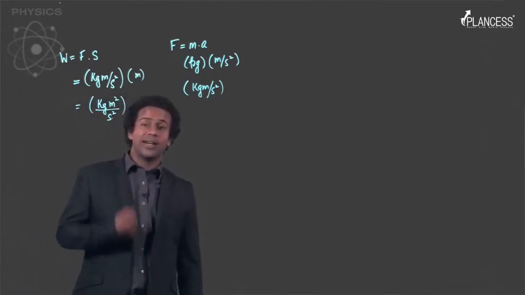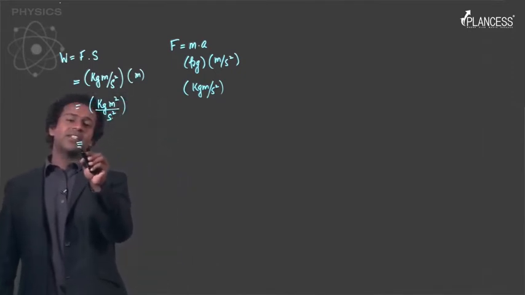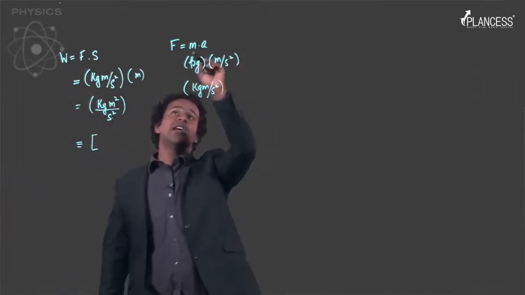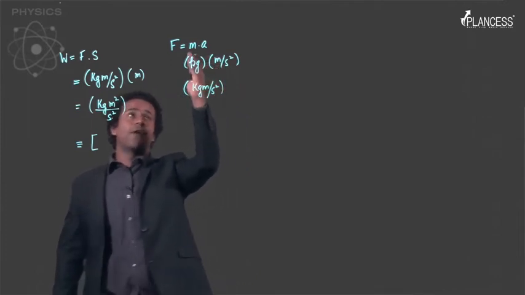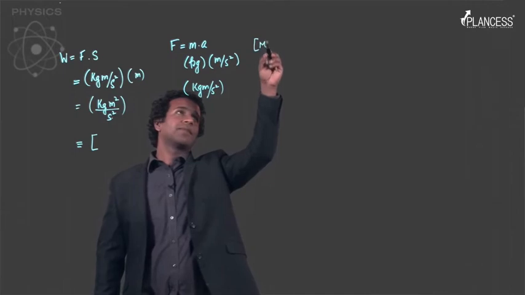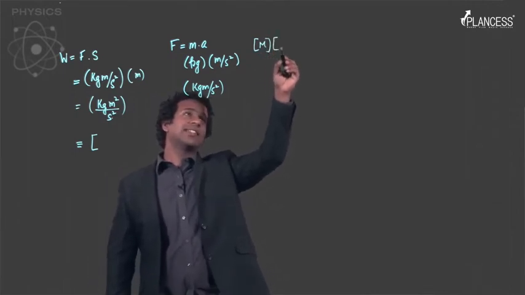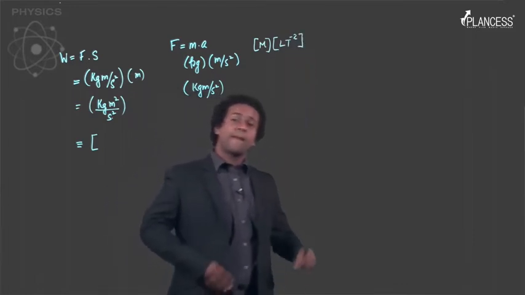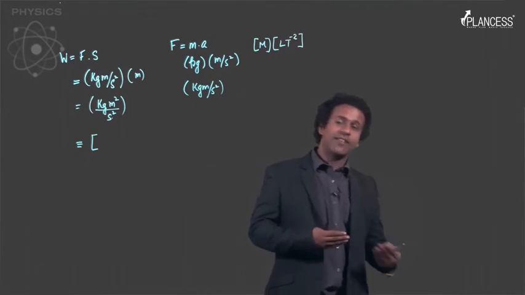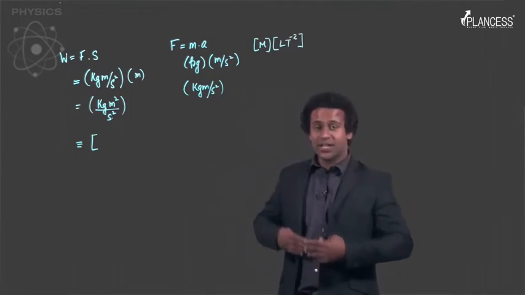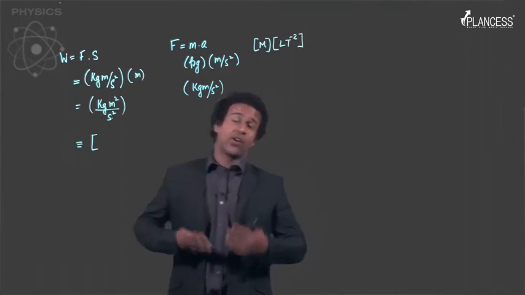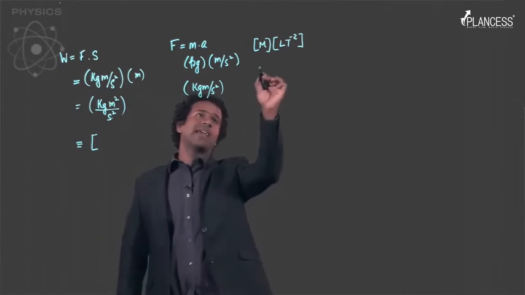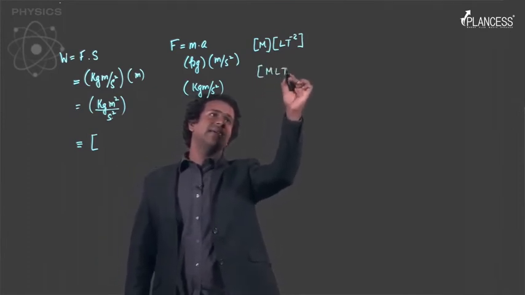Similarly, if we were to talk about its dimensions, then its dimensions would be the dimension of force times distance. Let's find out the dimension of force from this expression. The dimension for mass is M. That of acceleration we had seen is L T^-2, since it's distance per unit time, which is speed, further divided by time, which makes it distance per second square, or rather meter per second square. So this is the dimension for force, making it M L T^-2.